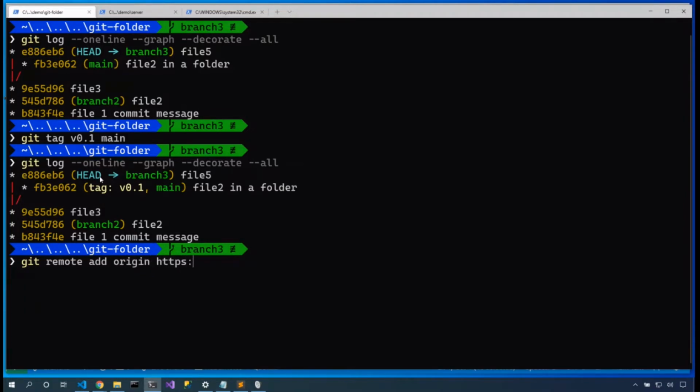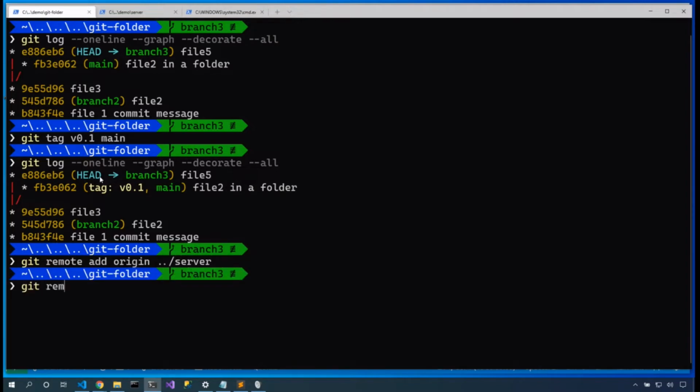We could say https://github.com/blah/blah, or we could point it to a file server, server/path/to/repo, or we could say a file on our directory, on our local machine. So C:/git/path/to/repo. But in this case, I'm going to say it's up one directory and inside server.